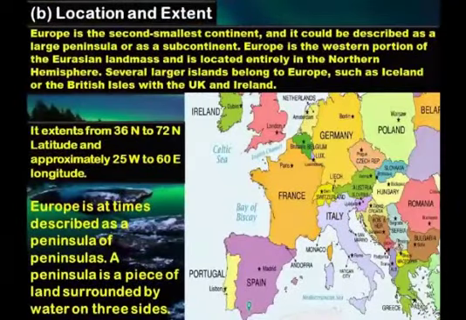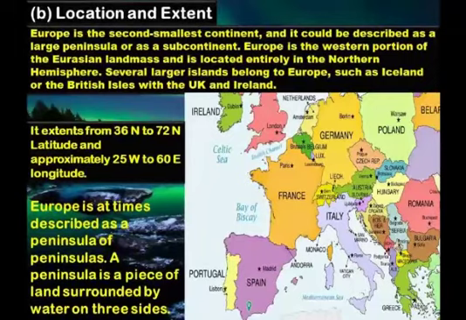Now, second, location and extent. Europe is the westernmost peninsula of the giant supercontinent Eurasia and the second smallest continent in the world. It could be described as a large peninsula or as a subcontinent. Europe is the western portion of the Eurasian landmass and is located entirely in the northern hemisphere.